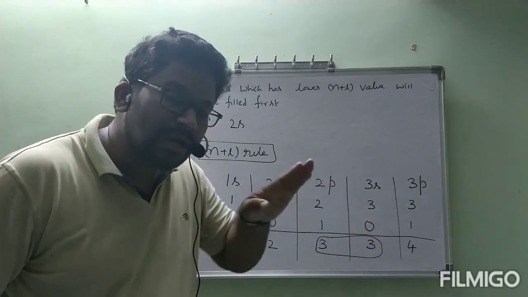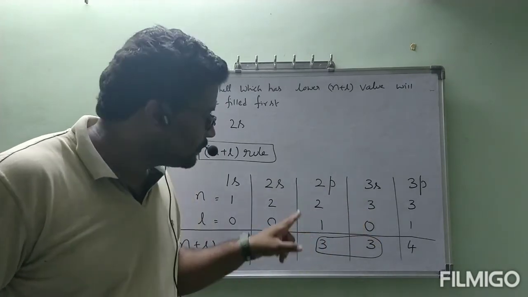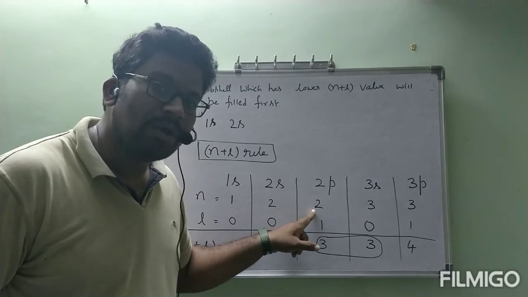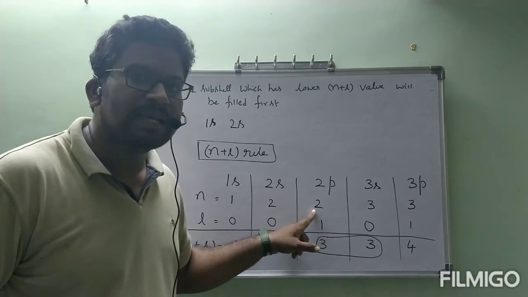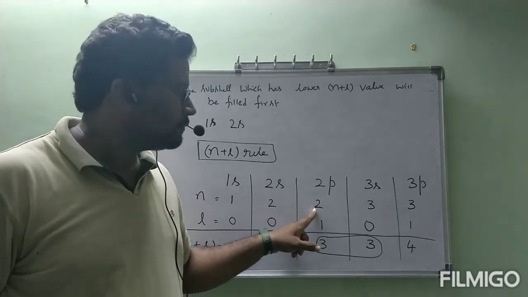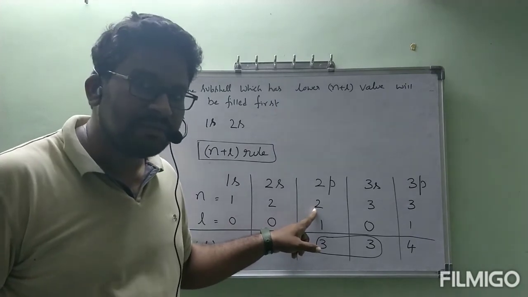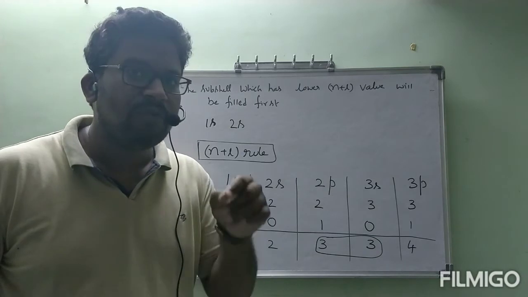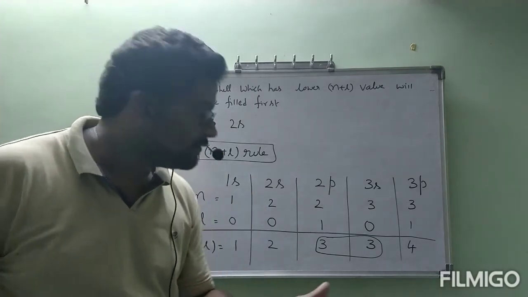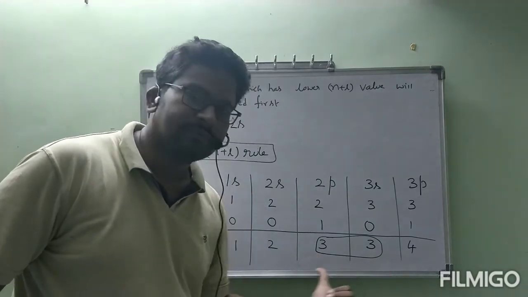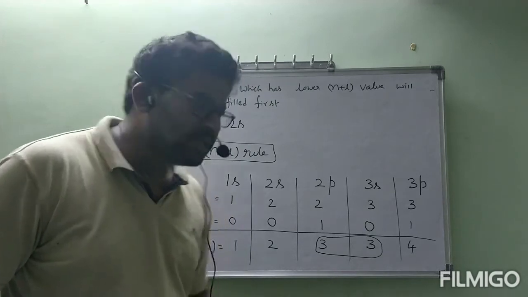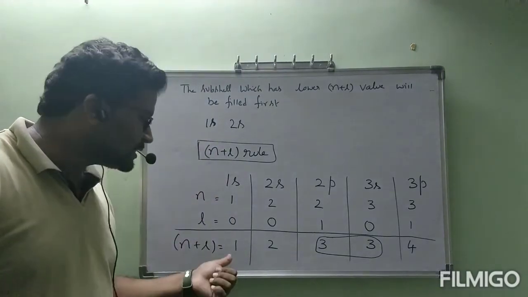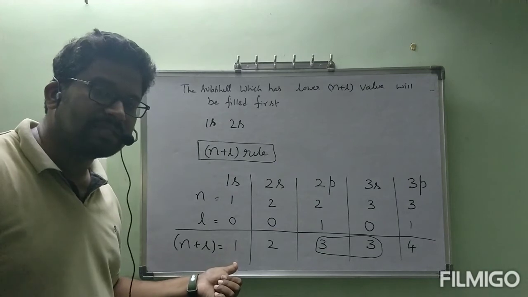Which one has lower N value? That one will be selected first. When will this condition be applied? If you have two subshells with the same N plus L values. If you have different N plus L values like this, immediately we can select the subshell with lower N plus L value.